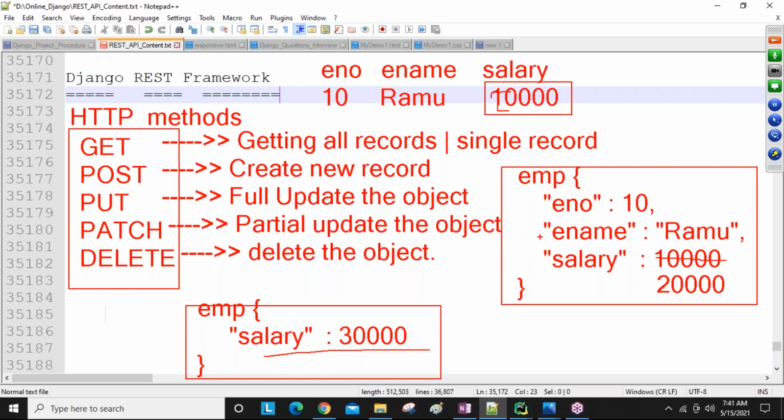But with the put method, for all fields, even if I don't want to update two of the fields, that data also we need to give. That is wasting time, wasting performance, wasting memory, complexity is increasing, and the burden is increasing on the developer while writing all the fields data. Clear this point? HTTP methods behaviors.